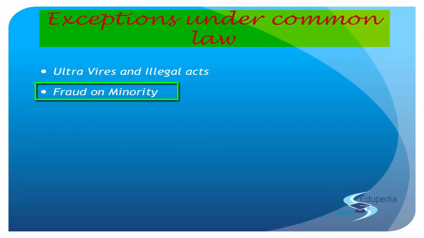And when the minority took the action, the case was in their favor and the majority were restrained from taking those actions. Simply understand, if we give blanket power to the majority, they can do anything. They simply can go ahead and pass any resolution they want. They can change any rule, any article, any memorandum, anything.